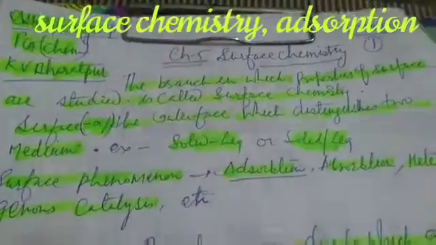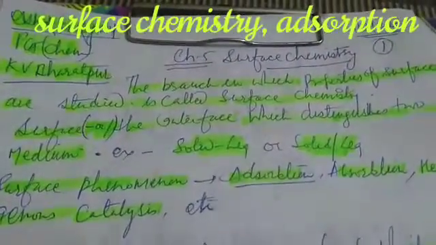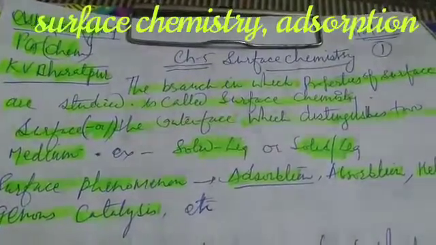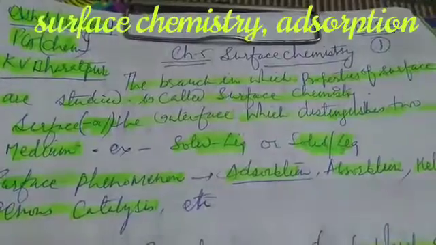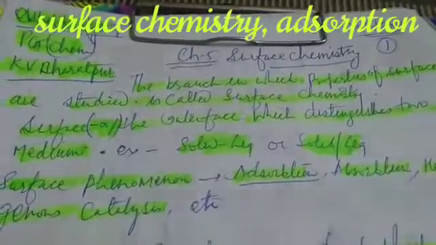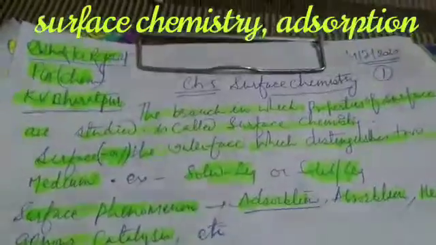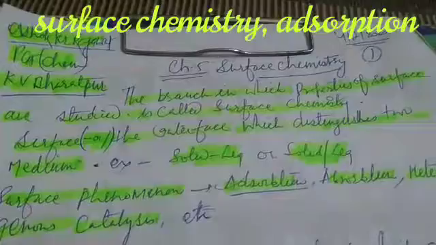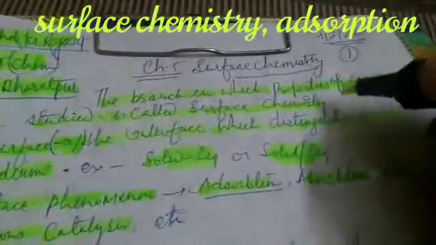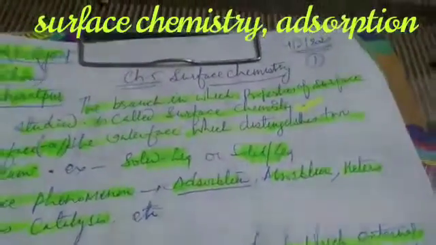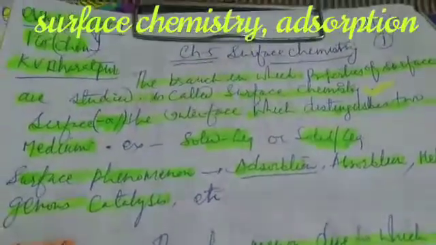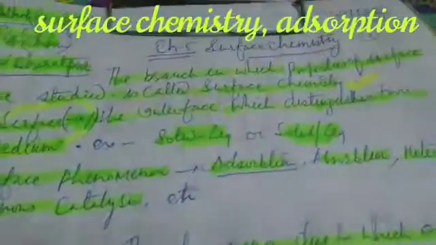Dear students, today we will start a new chapter, chapter 5, surface chemistry. The branch of chemistry in which properties of surface are studied is called surface chemistry. Now, how will you define a surface?